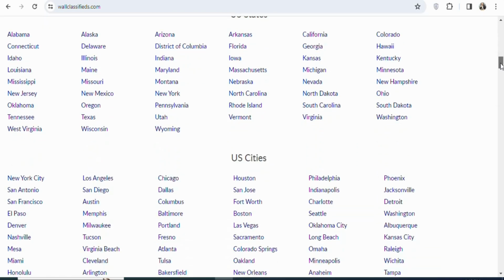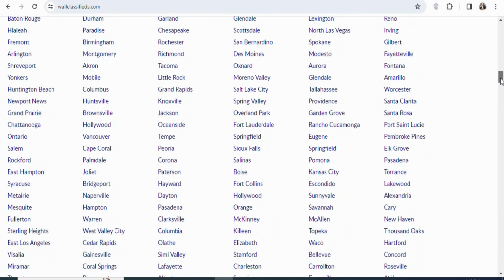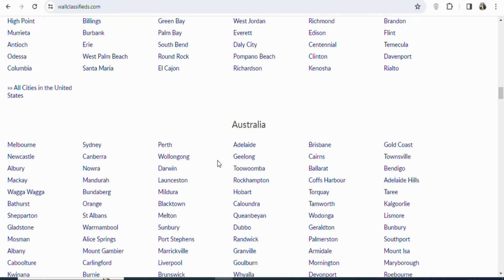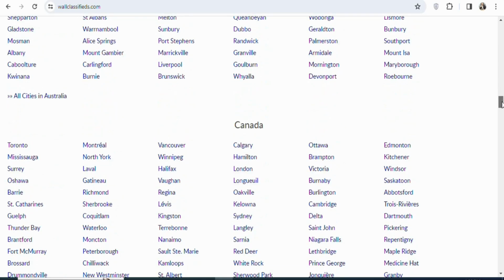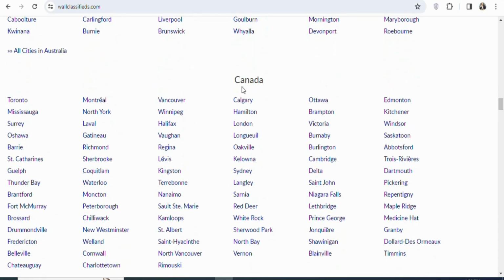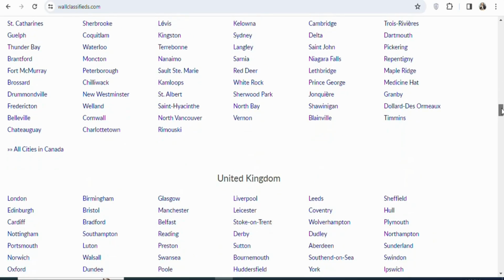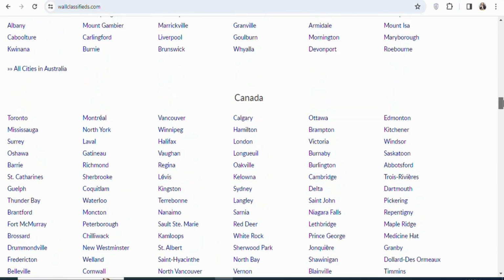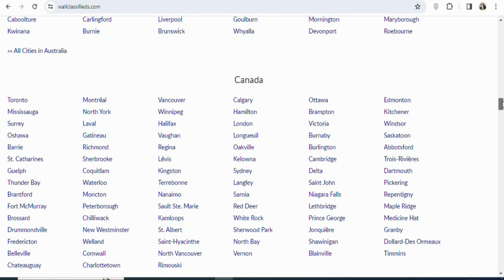When you scroll down, there are many other countries that you can select. As I scroll down, you can see many cities in the United States. Under Australia, there are many cities that you can click on to post an ad. You can see a whole lot of them. So any country that you want, you can just sign up for an account so that you can target that country. Here we have Canada. Under Canada, you can see the provinces and the cities where you can post your ad. You can see many of them. You can see United Kingdom, India, any country that you want to post an ad to, you can sign up for an account and then post your ad to that country.